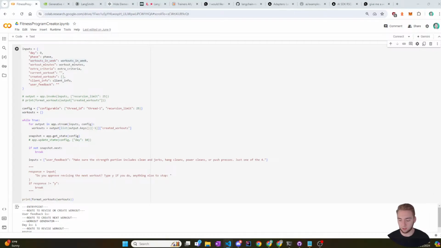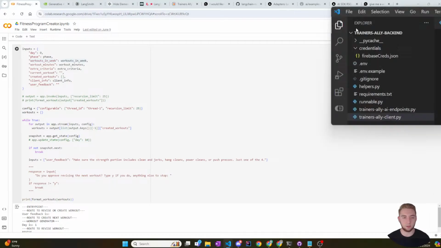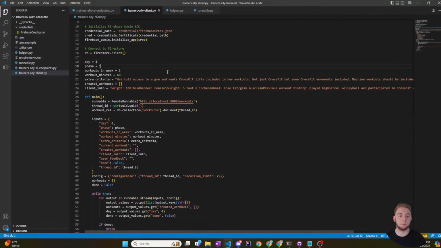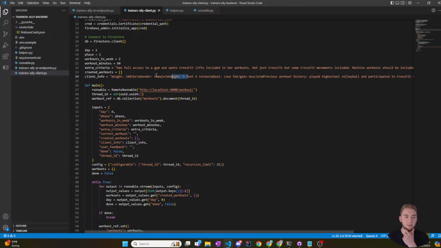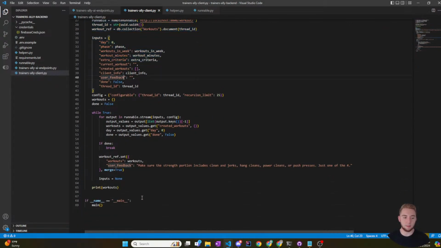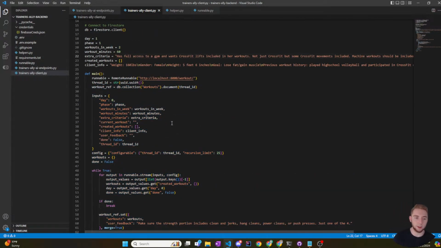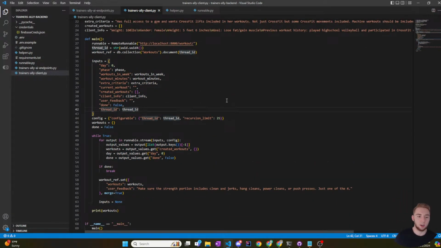I'm going to do something to start that is similar to what I did. Let me go to my VS Code again. That's similar to what I did for the client that I had in Python, where I just have all of the different inputs hard coded here, just so that I can have a proof of concept working. I want something like this Python client that I made in my front end in some way. So that is going to be my goal for today.